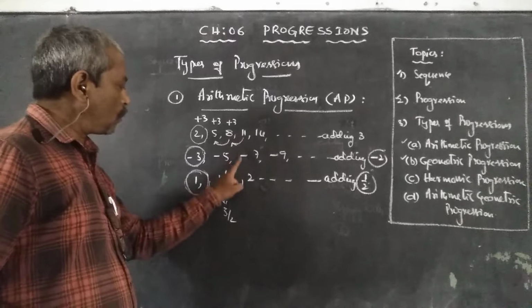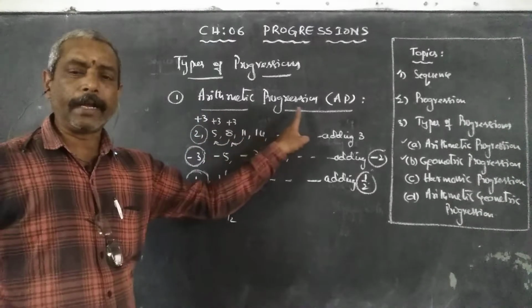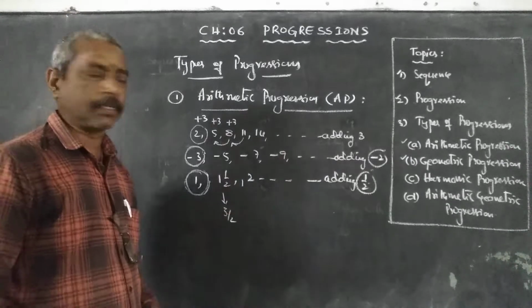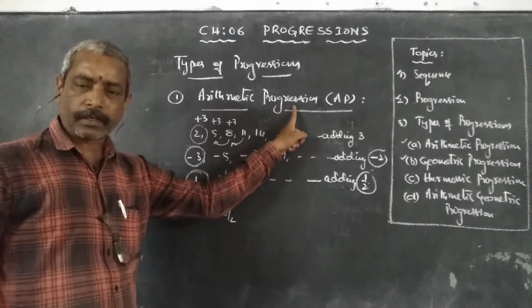Such sets of numbers are called arithmetic progressions. So what is an arithmetic progression?